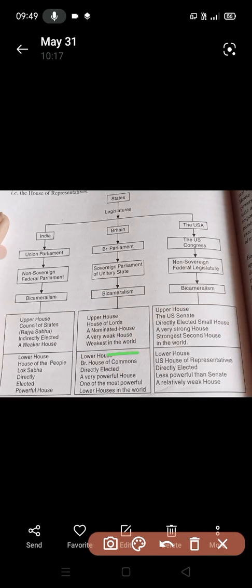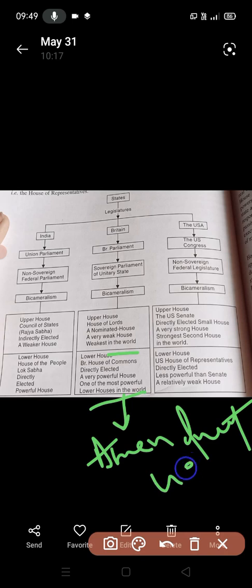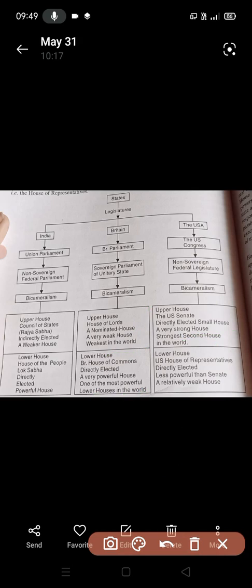Now, in a general comparison, the Senate enjoys co-equal powers when there is an amendment or proposing an amendment in the Constitution, while the amendment-making power is in the hands of the House of Commons in the case of Britain's parliament. This point suggests that the House of Lords is the weakest in the world and the Senate is the strongest in the world. So we have done it.